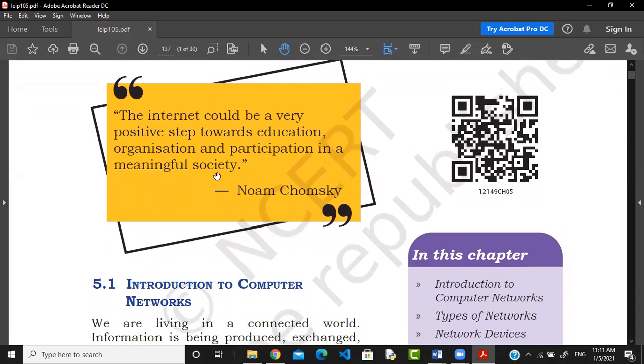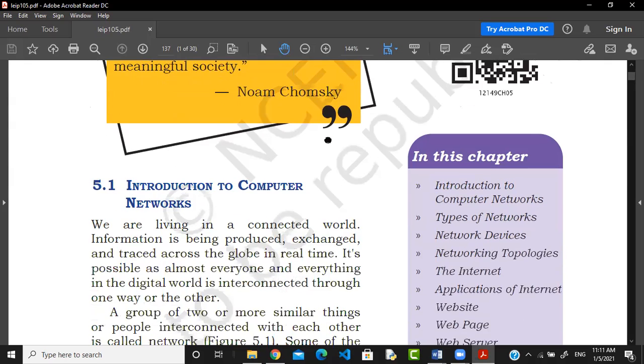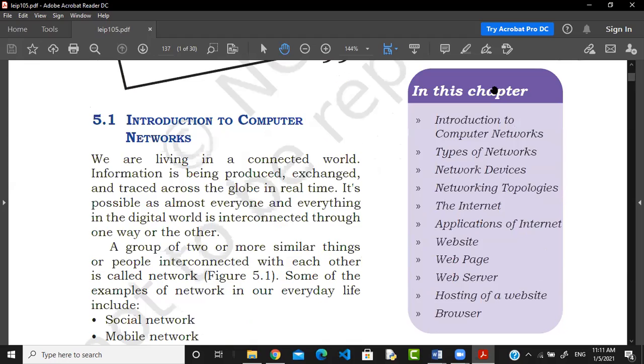So, what is this quotation? This quote is written by Noam Chomsky. What he had said: the internet could be a very positive step towards education, organization, and participation in a meaningful society. So what we are going to study in this chapter,